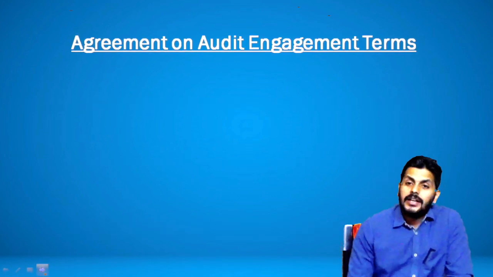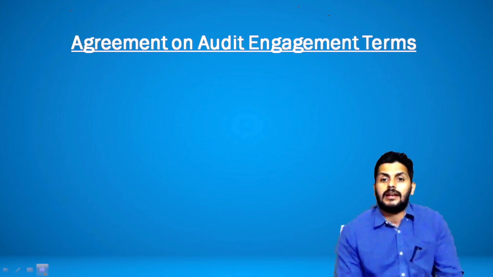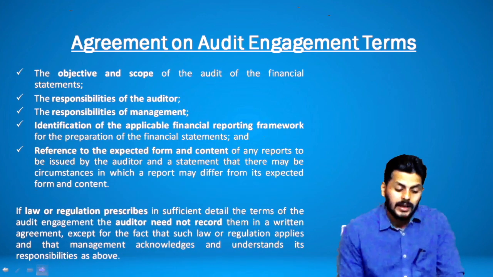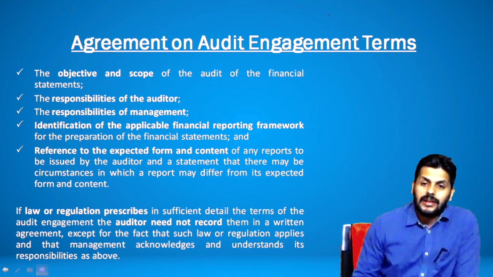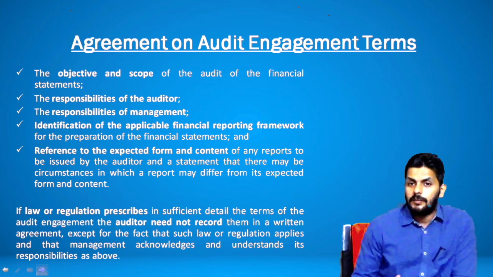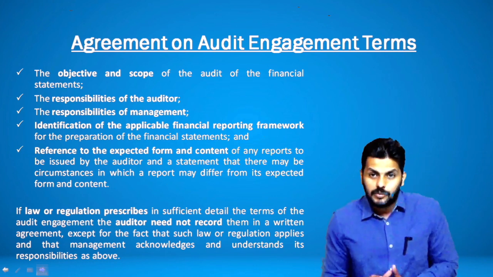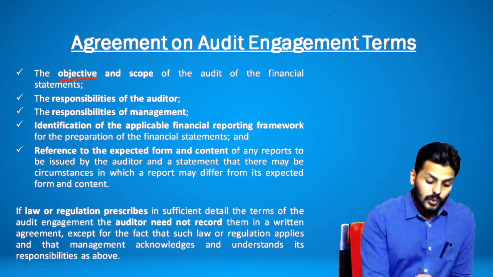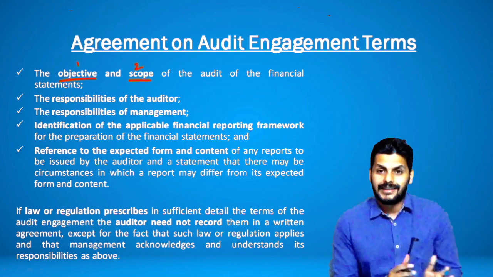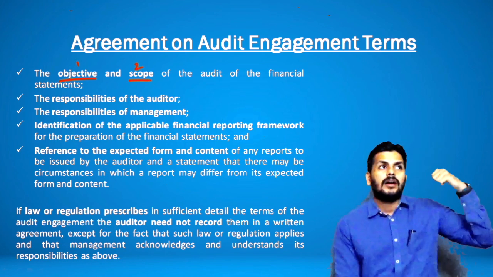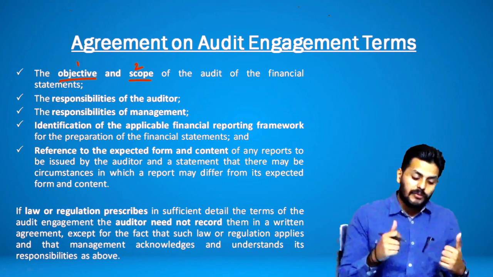Now moving further, we're going to talk about the next situation. If only everything is good, agreeing to the terms of the audit engagement, and we're going to put that as part of the audit engagement letter. What are the contents? Let's look at that. I want you to clearly understand that there are 6 very important pieces that we will be putting in an engagement letter. They are: 1, objective; 2, the scope. Though they discuss the same point, I would always like to split them because they're two different aspects. Objective of the audit and scope of the audit.